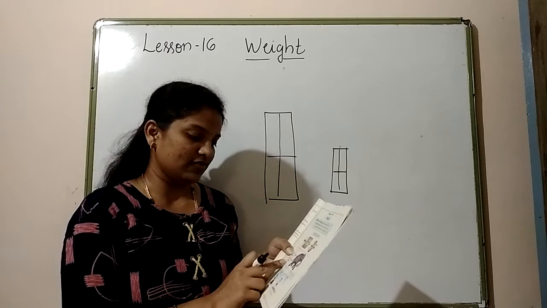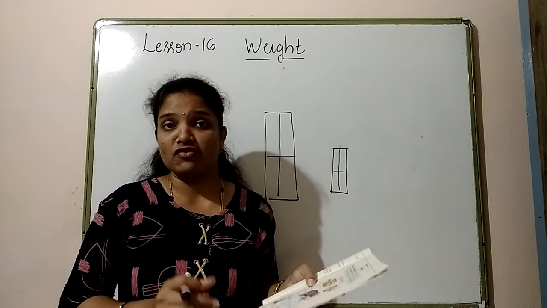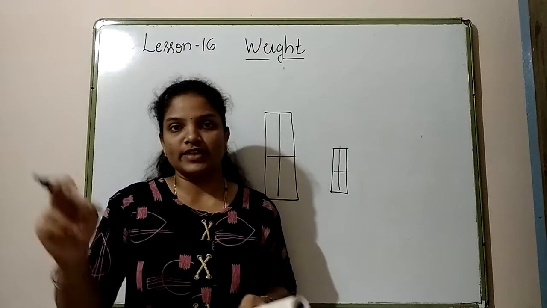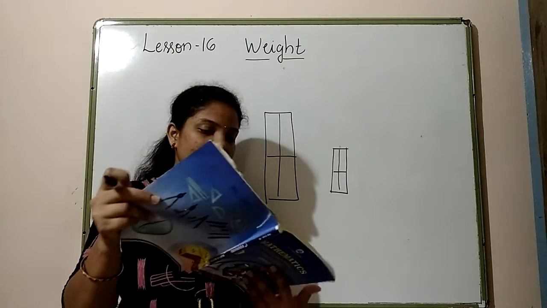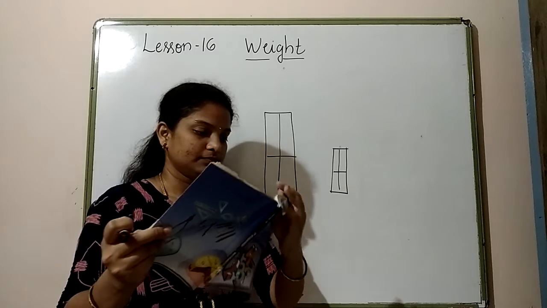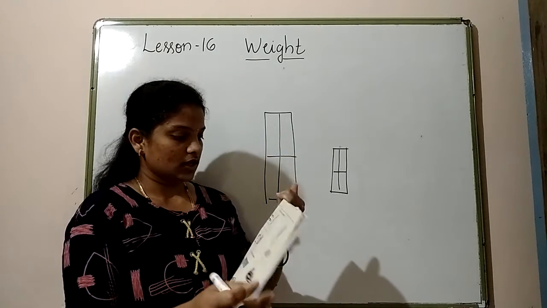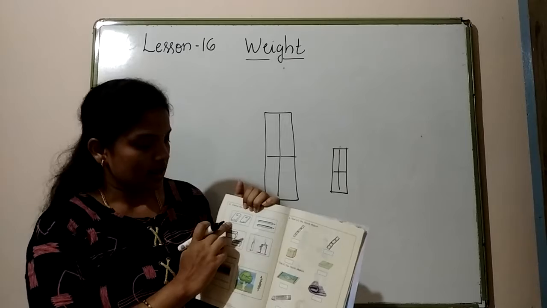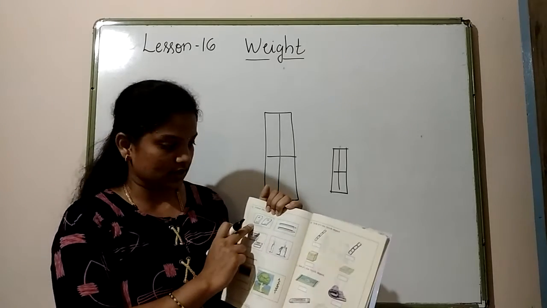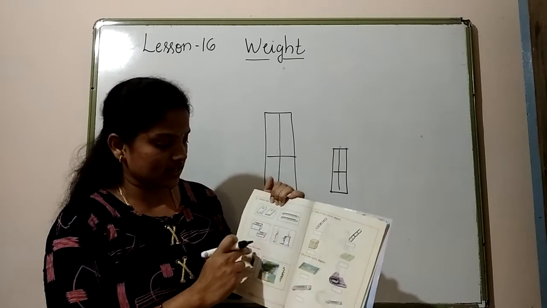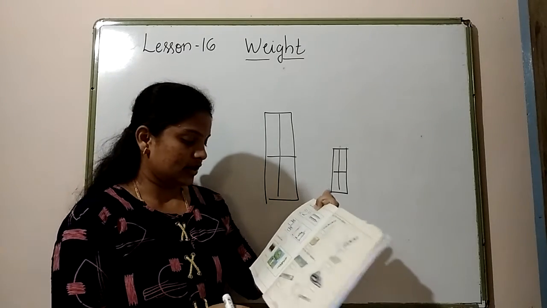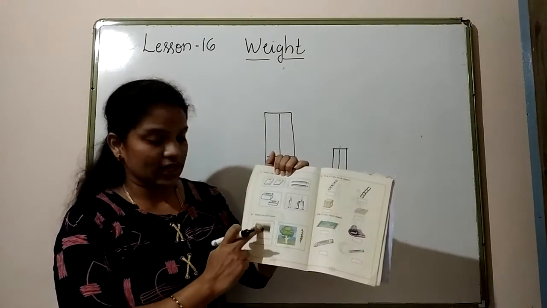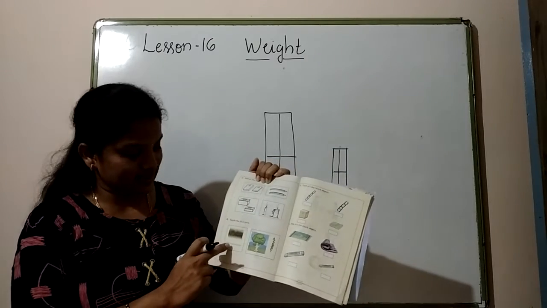The leg of an elephant is thick. Leg of the elephant is very thick and the tail of the elephant is very thin. Okay. So few examples are there. Here you can see, color the thick ones. Here, which book is the thick one? You can color that. Which pencil is thick one? You can color that. And which soap is thick one? Just do it.